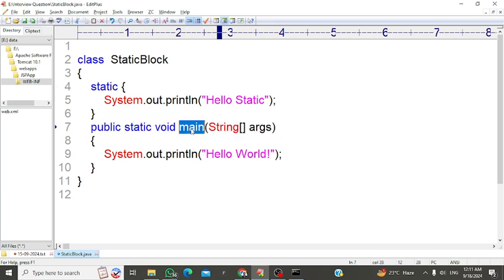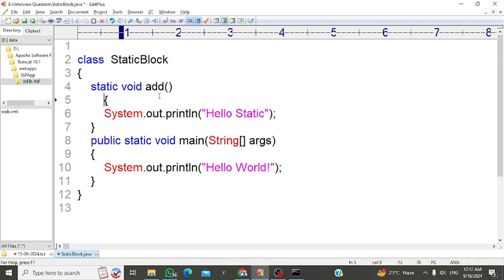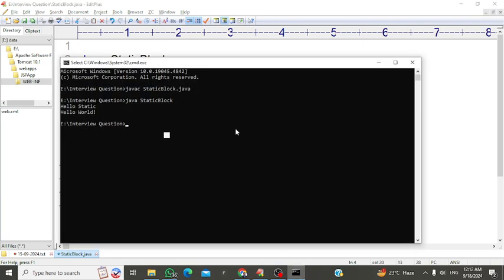This is my main method. If I don't give it any identity, suppose I write here static void add. Okay, and this is my method, sir. If I write like this with this add identity, it will not execute, sir.